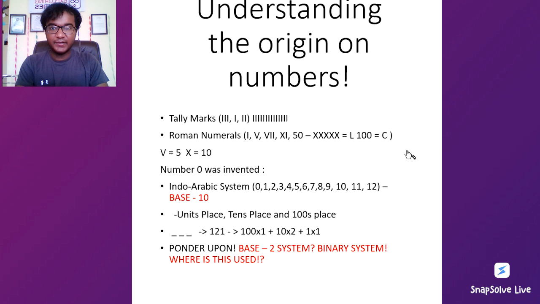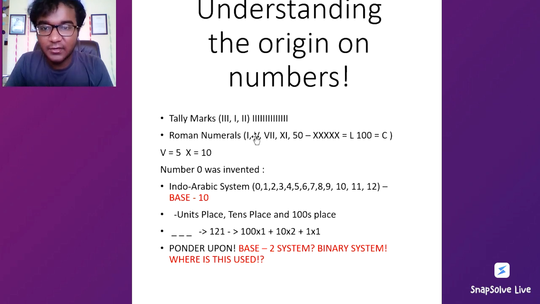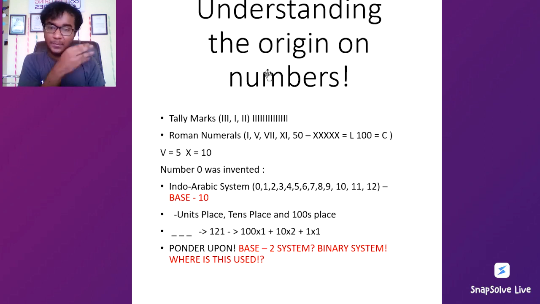As we discussed yesterday, the origin of numbers happened from tally marks. A quick recap, I'm going to run through this in the next 3 minutes. Tally marks, and then people eventually saw Roman numerals. The problem with tally marks and Roman numerals was that there was no number 0 in them, so we had to remember multiple symbols to denote numbers, because L is 50 and C is 100, otherwise we had to recursively use the same symbols.